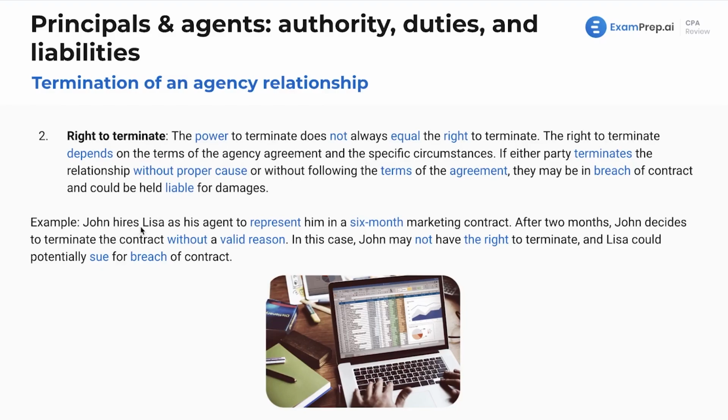Now, in this example, John hires Lisa as his agent to represent him in a 6-month marketing contract. After 2 months, John decides to terminate the contract without a valid reason. In this case, John may not have the right to terminate Lisa, so Lisa could potentially sue for a breach of contract. A lot of other situations. These are the general rules to follow, but an example in the exam could throw a lot of other factors to consider in.